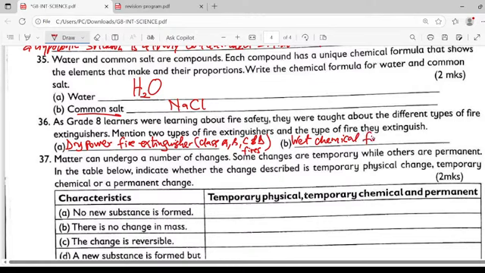We use this to extinguish class A and K fires. So that's what you need to take note of, dear learners, in that question.